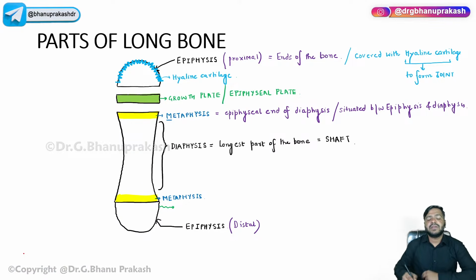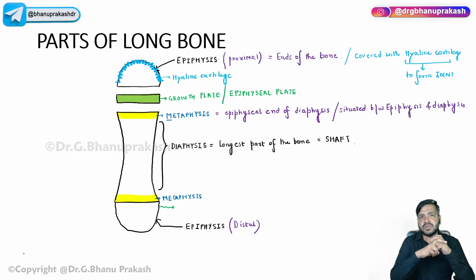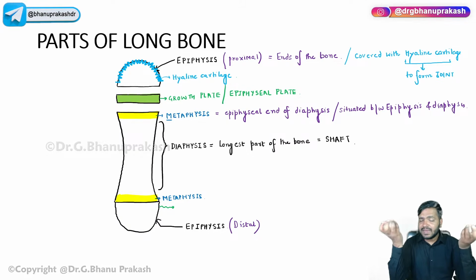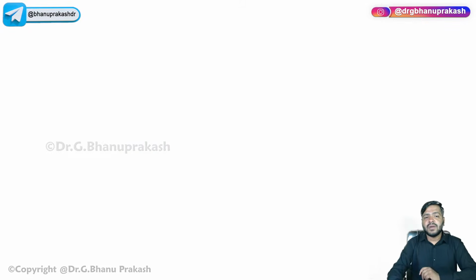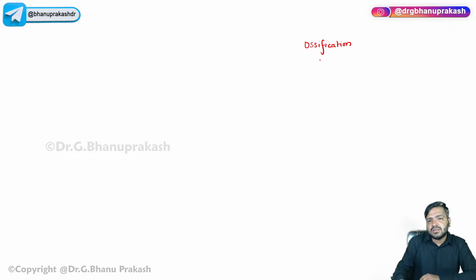Now, you already know there are two ways of bone formation. One is from the cartilage, intracartilaginous ossification, and one is from the membrane. I will be coming to the ossification also, but as of now, you should remember that ossification is basically of two types: cartilaginous ossification and membranous ossification.